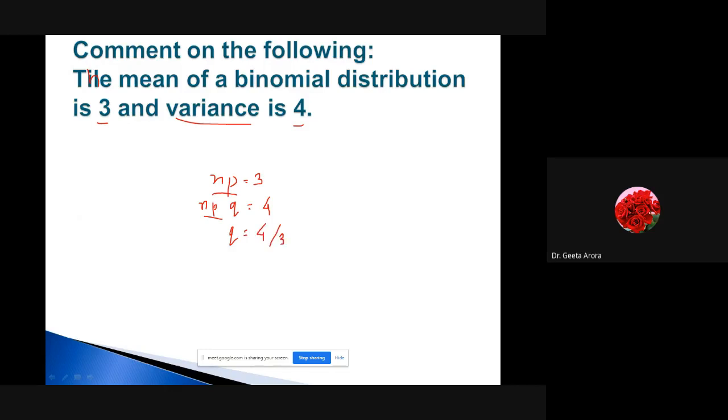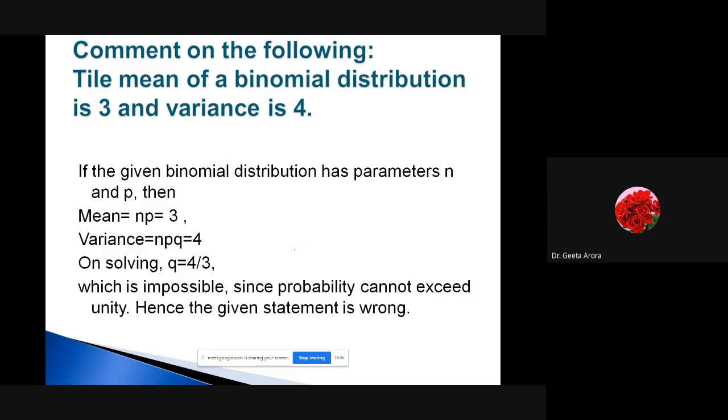Now, can you comment on it? Is it correct? Is it not correct? We are getting the q value as 4 by 3. Is it possible? No, it's not possible, because if I divide it, I get a value more than 1, which is not possible, because we know p plus q is always 1. So this is how the questions can be asked. Let's do the next one.